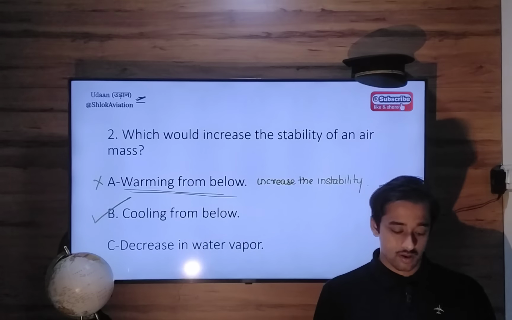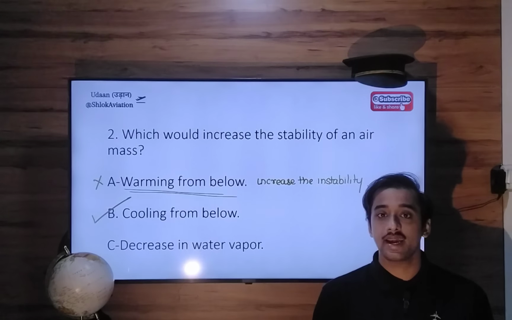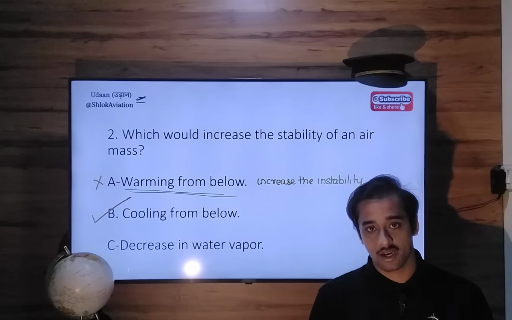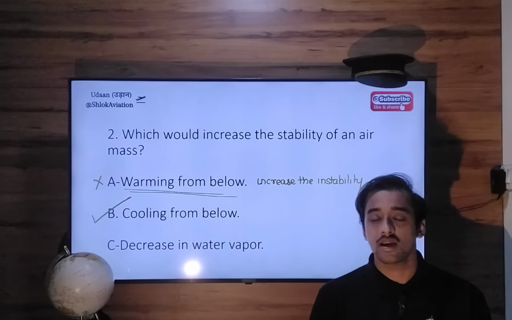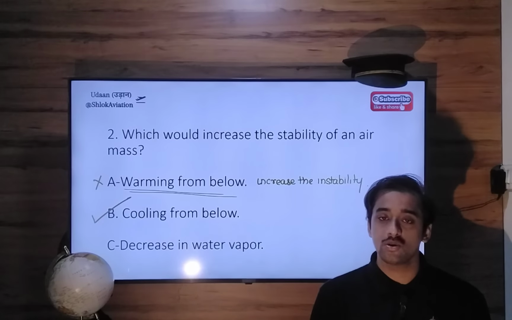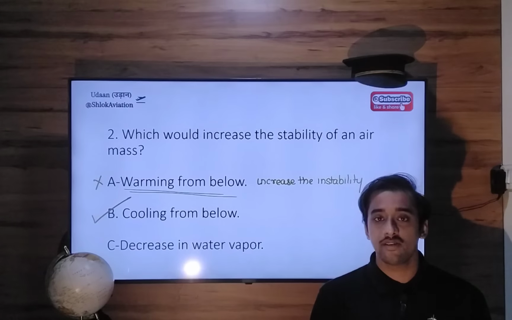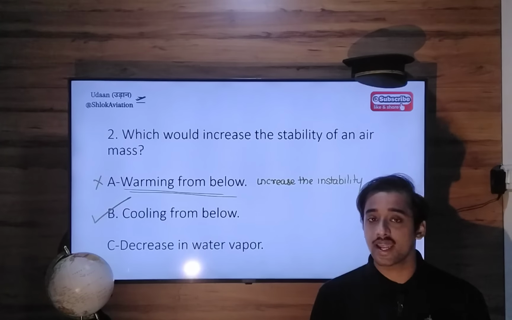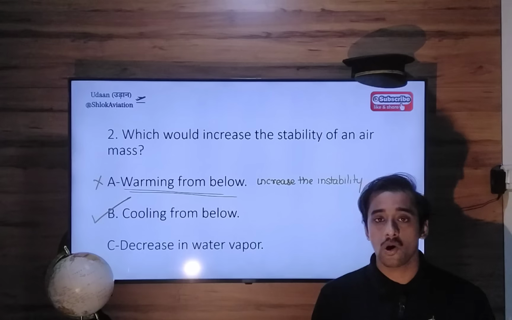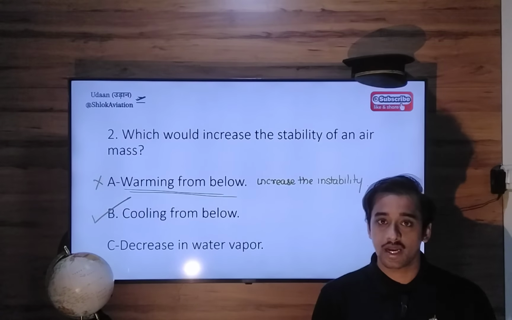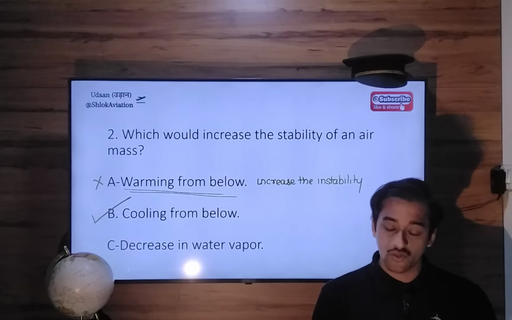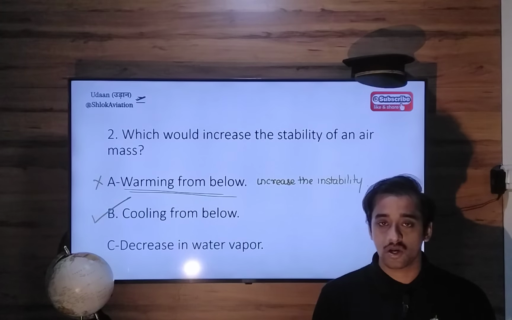Decrease in water vapor. Now, water vapor has no direct relation to the stability of the atmosphere. The presence of water vapor is what will result in clouds. If you have huge water vapor in the air, we will have huge cloud development, or less cloud development. But water vapor directly does not have any effect on the stability or instability of the atmosphere. It's the temperature lapse rate, the environmental lapse rate, as well as heating and cooling from below, but not water vapor.